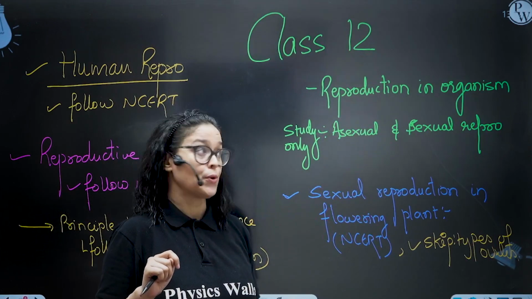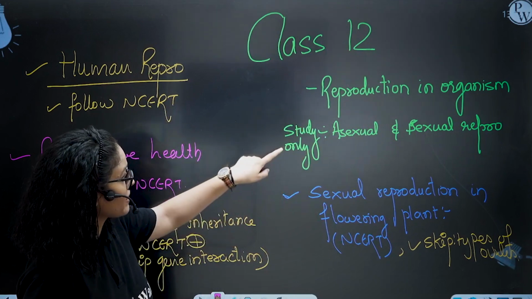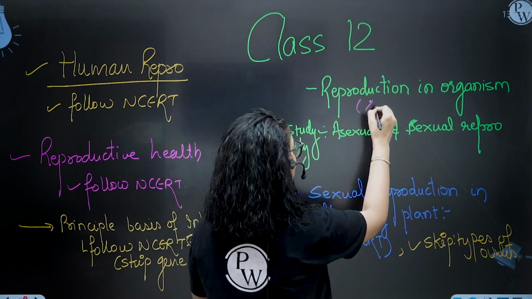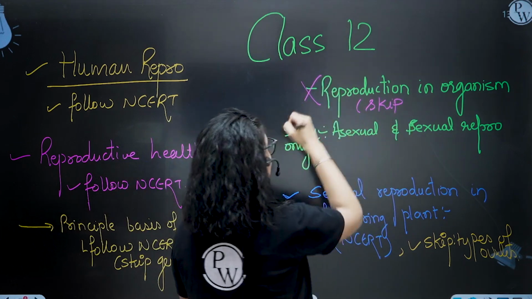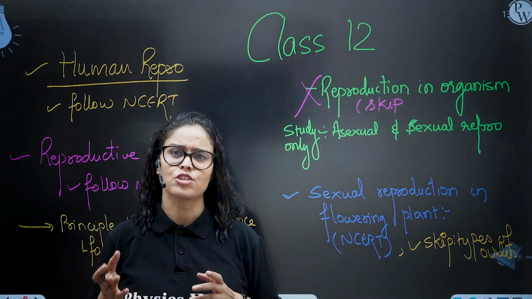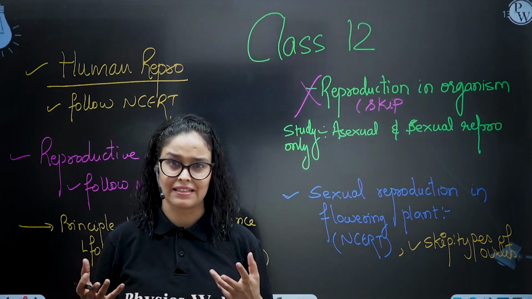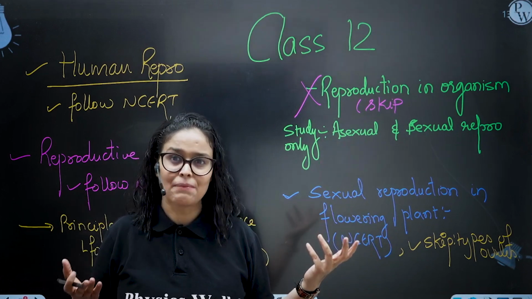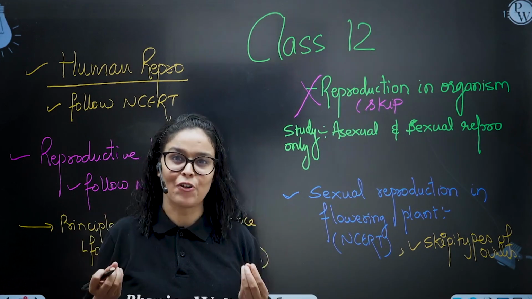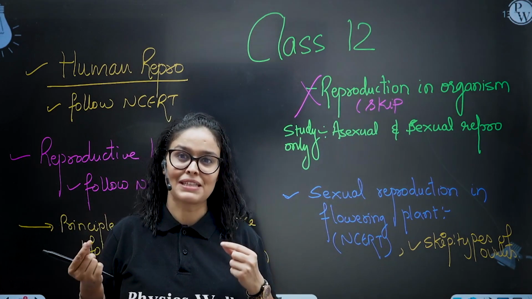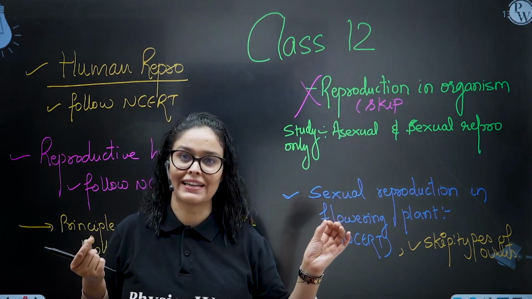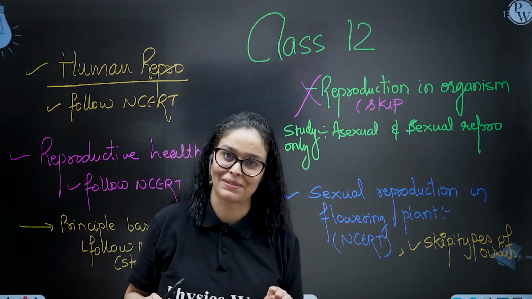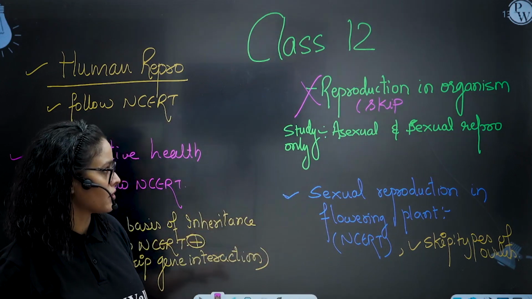Okay. So next is class 12th, reproduction in organisms. Study asexual and sexual reproduction only from that chapter, because it's skipped. You can skip the full chapter. It is not there in the new NCERT. But yeah, asexual and sexual reproduction, because again, these are very basic things. You will find these in different chapters of the animal kingdom or the plant kingdom. Because we already have done it in plant and animal kingdom, it will give you a good idea if you study it from here, because they have given all the collective examples there. So it would be good for your concept.